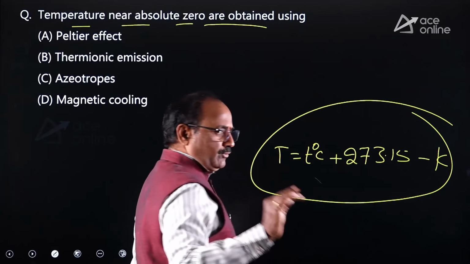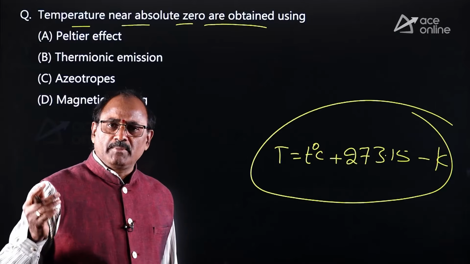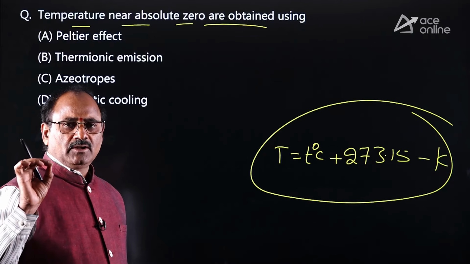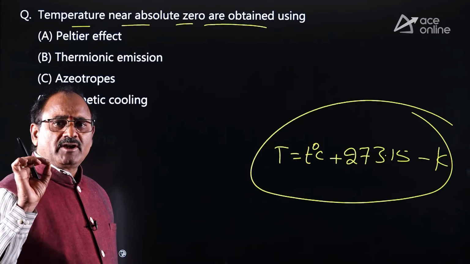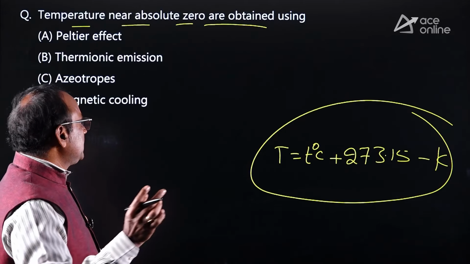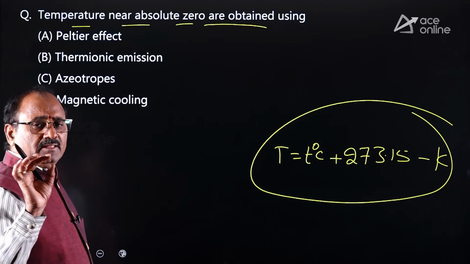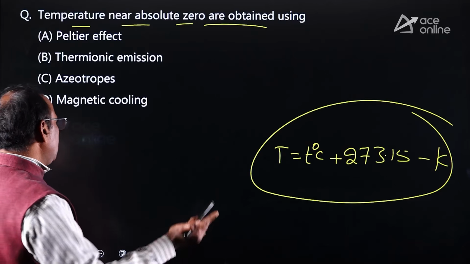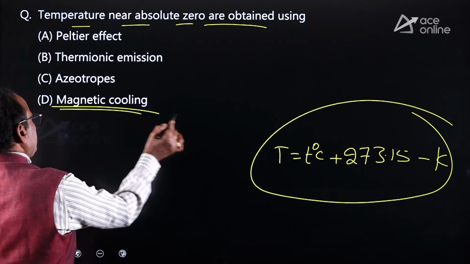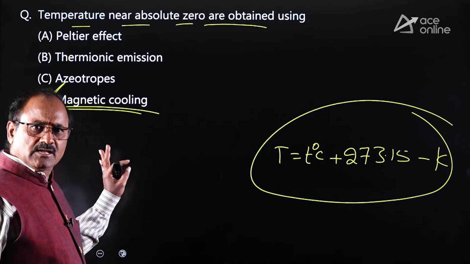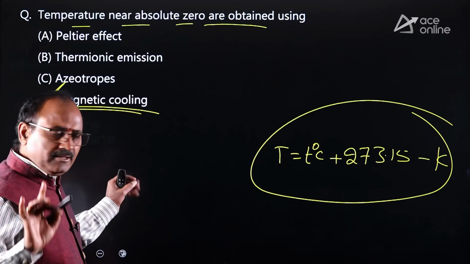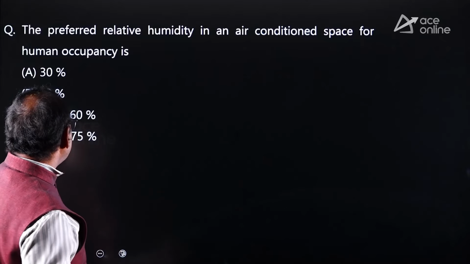That means if you decrease the temperature to minus 273.15 degree centigrade, at that particular temperature the molecular momentum is zero. That particular state is called absolute zero state, and the temperature is called absolute zero temperature. That absolute zero state is obtained by the magnetic cooling mechanism. Therefore, option D is absolutely correct. Okay? Similarly, look at this one.